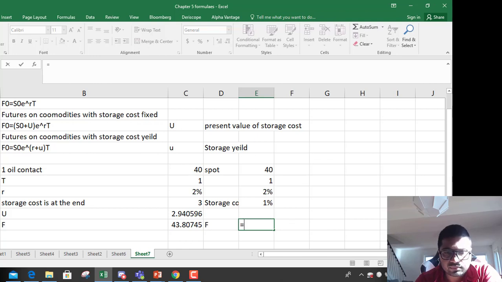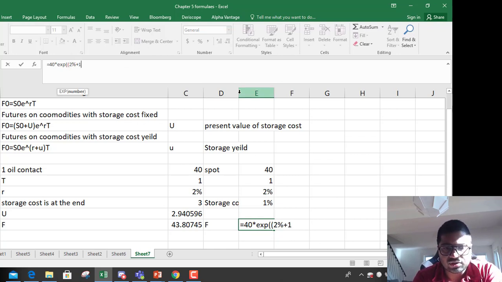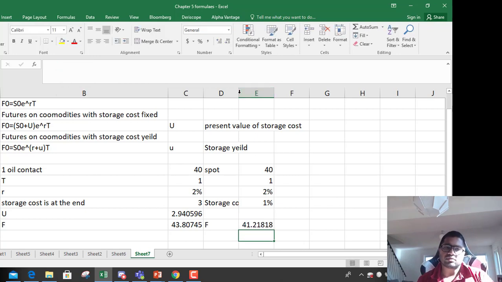So it will be 40 times e to the power (2% plus storage cost 1%) times T, that is 1. So the futures price becomes 41.21. Whenever storage cost is given as a yield, you have to use this formula.